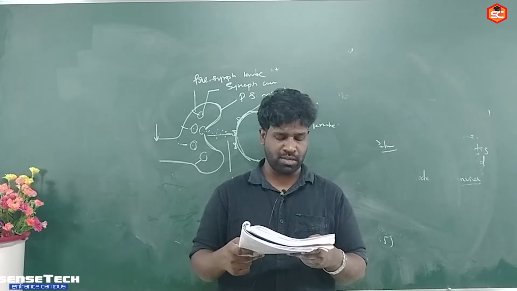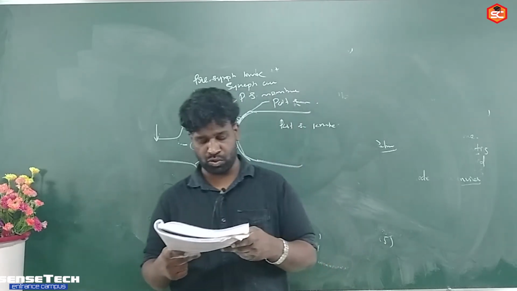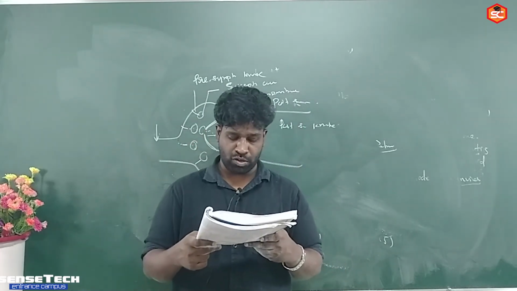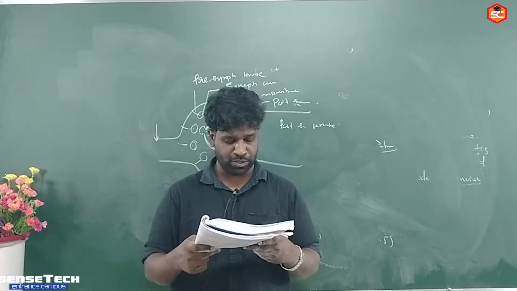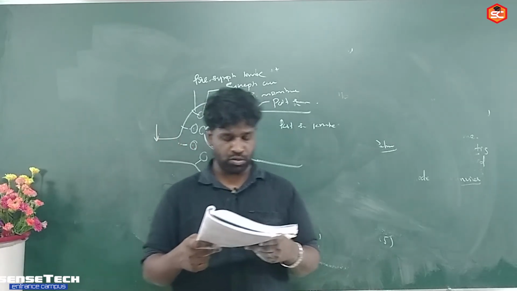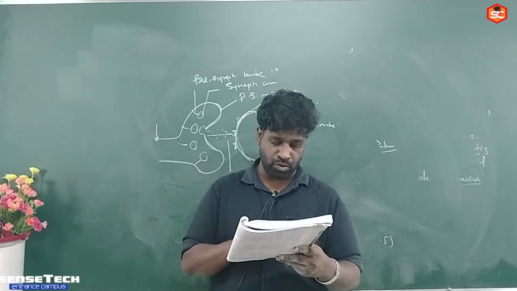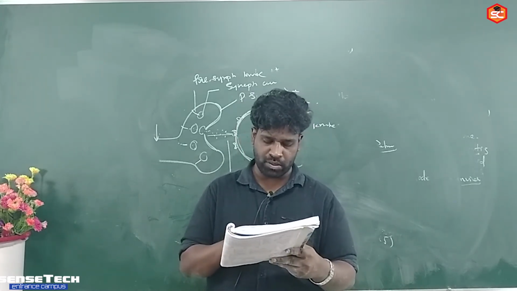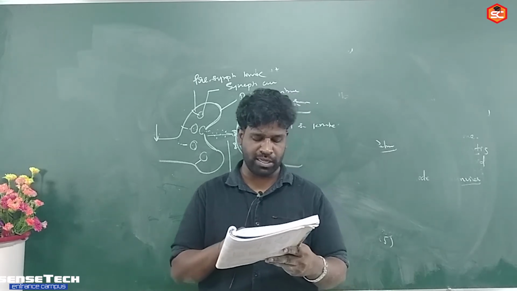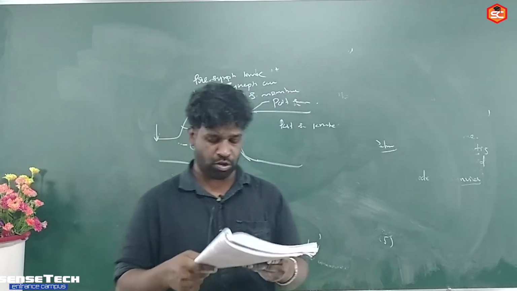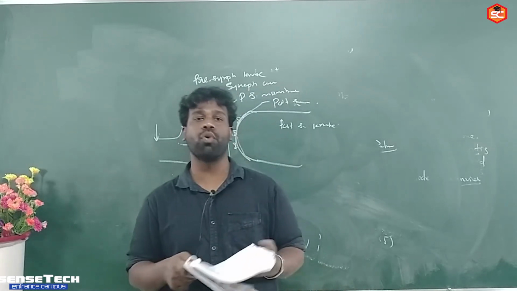Hypothalamus is 4. Corpora quadrigemina is the seventh one. And corpus callosum is 2. So hypothalamus, corpora quadrigemina, corpus callosum are 4, 7, 2. So the answer is option 4.